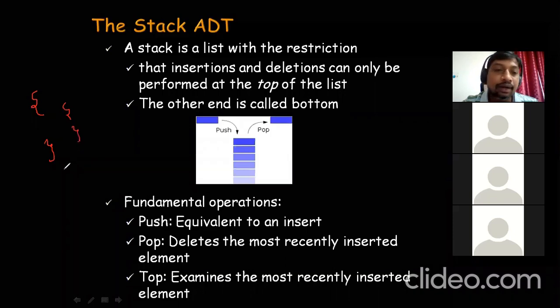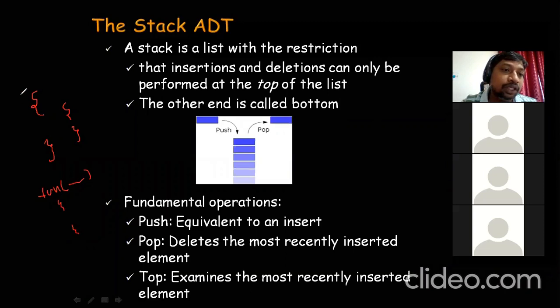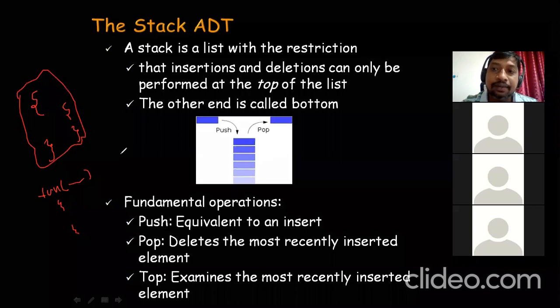Whenever you define a function, we use the function name followed by an open brace, a list of parameters, a close brace, and then the body of the function enclosed in parentheses. This is almost similar to the problem that we just discussed, that is 0 power n followed by 1 power n.